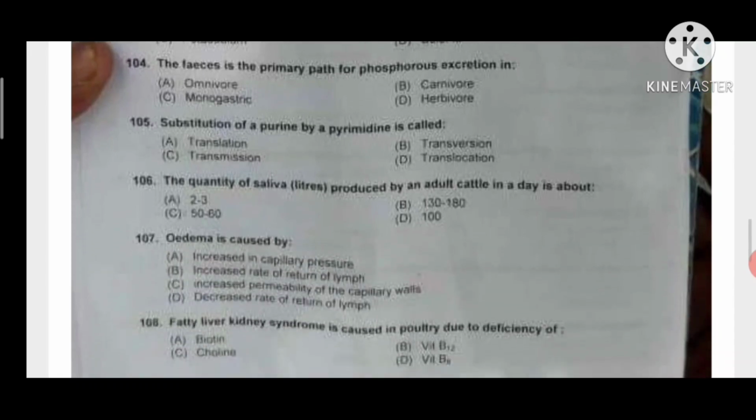The quantity of saliva produced by an adult cattle in a day is about 130 to 180 liter. Edema is caused by decreased rate of return of lymph. The answer D will be correct. Fatty liver kidney syndrome is caused in poultry due to deficiency of biotin, vitamin H. Answer A will be correct.